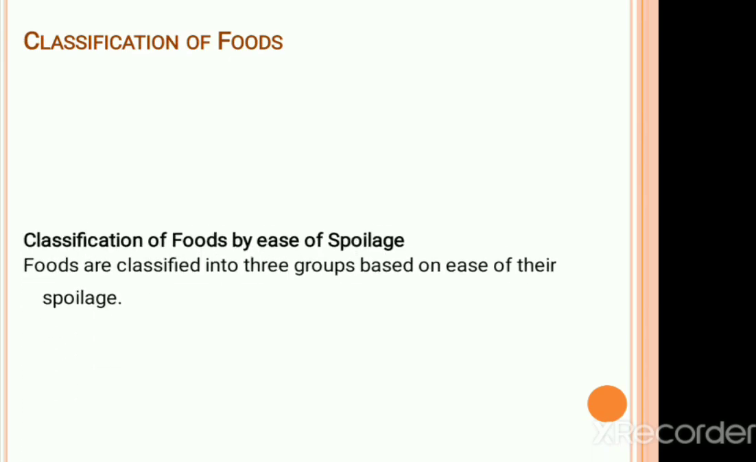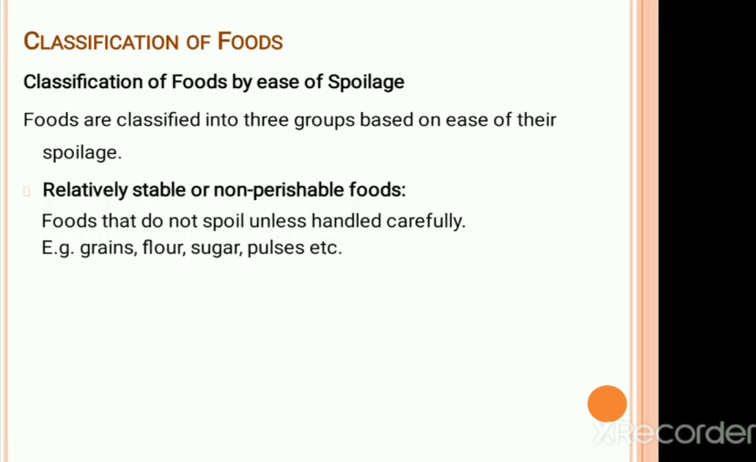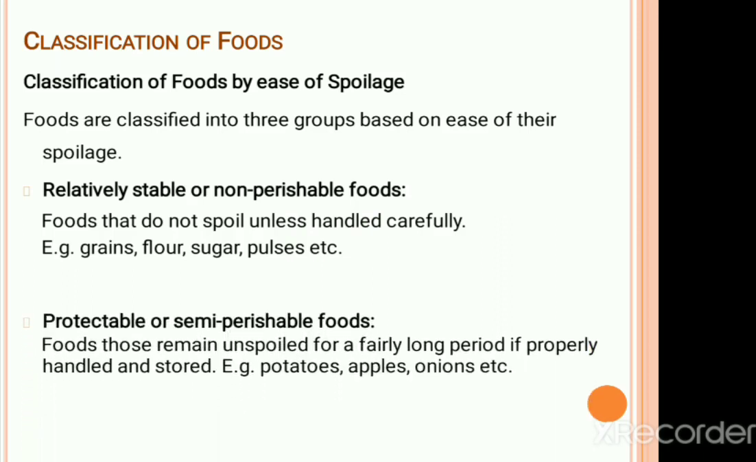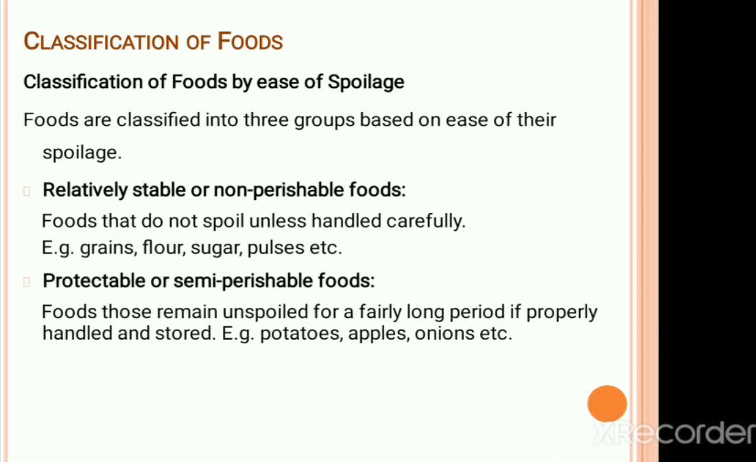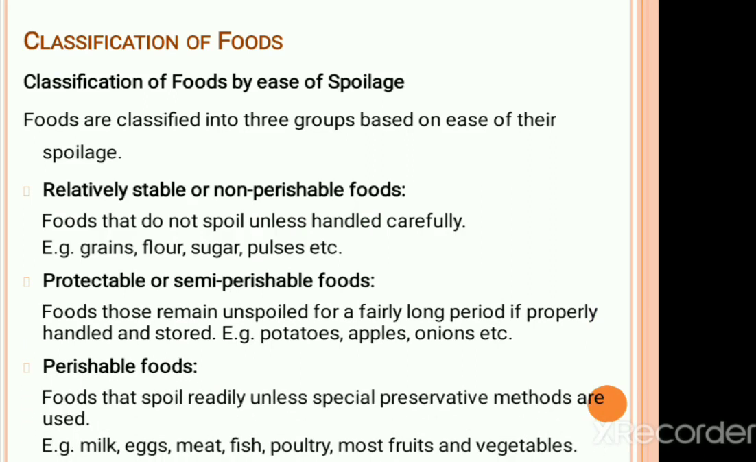The application of preservation techniques varies according to the type of food and ease of spoilage. Based on the ease of spoilage, the food is being classified into non-perishable foods, foods that do not spoil unless handled carefully; semi-perishable foods, foods those remain unspoiled for a fairly long period; perishable foods, foods that spoil readily unless special preservative methods are used.